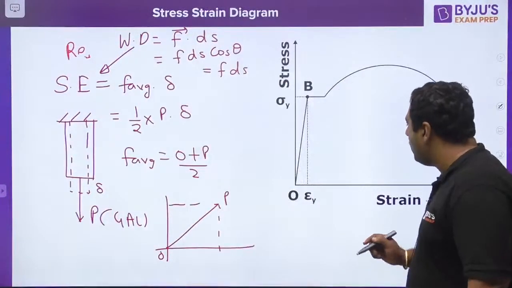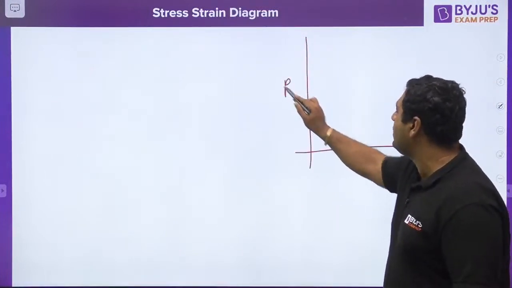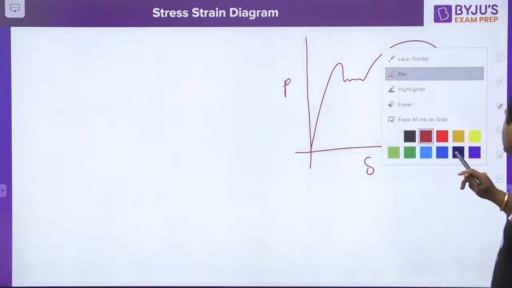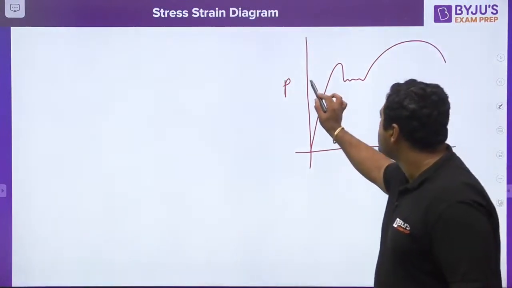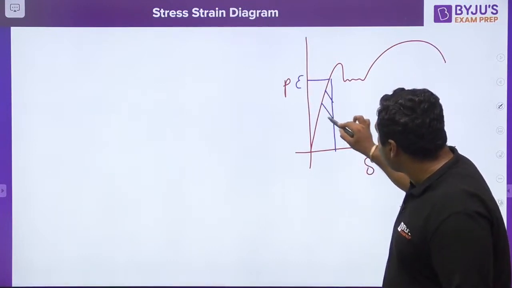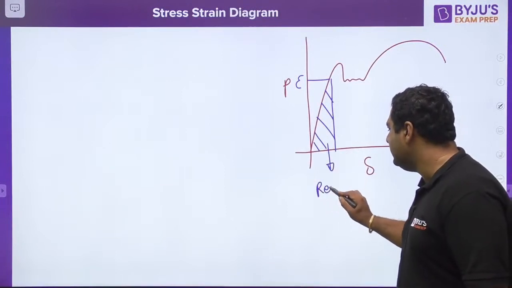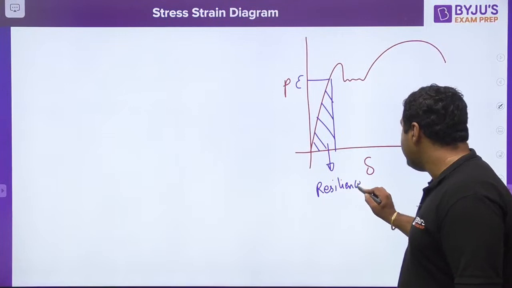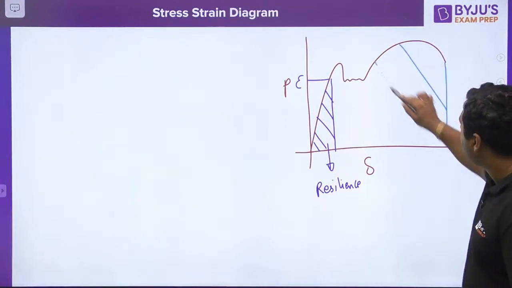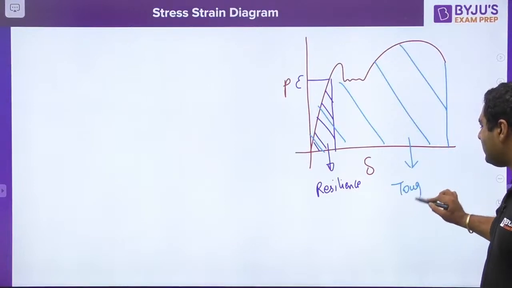So my dear, when we are going to make a stress strain diagram, first of all, the load deformation diagram. Load deformation diagram and stress strain diagram come out the same. So if this is the elastic limit, the area under this curve is said to be resilience, and the area up to this point, the fracture point, what do we call the area up to here? It is said to be toughness.